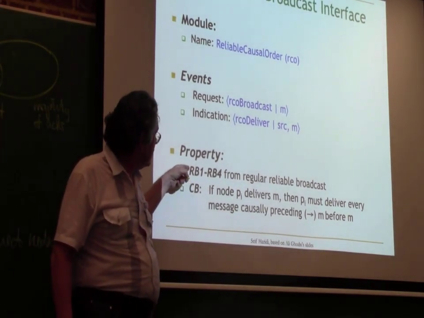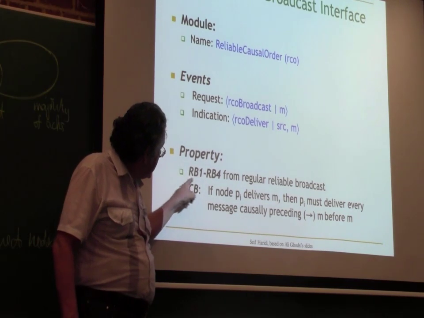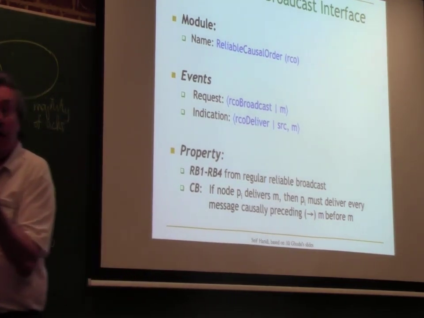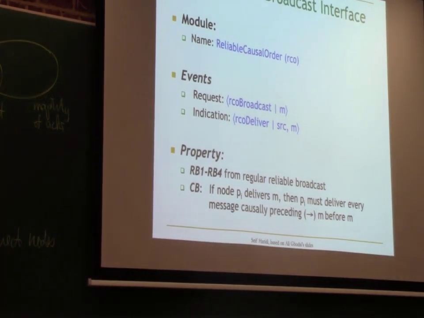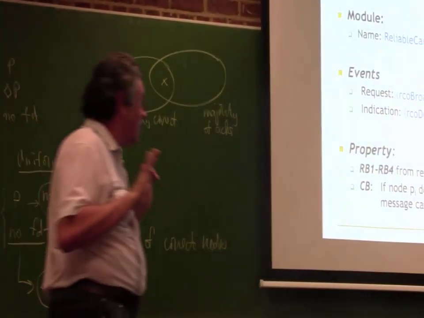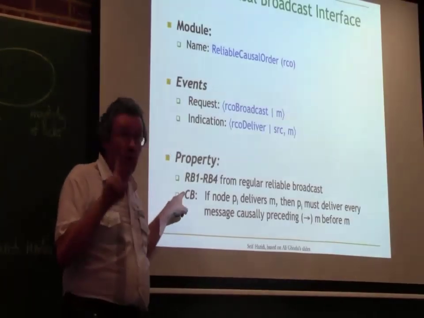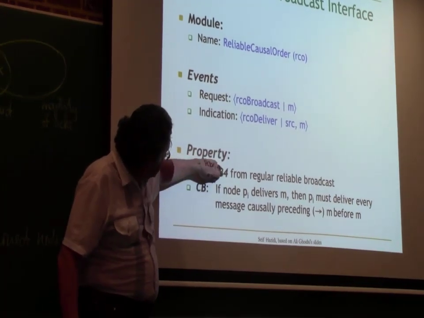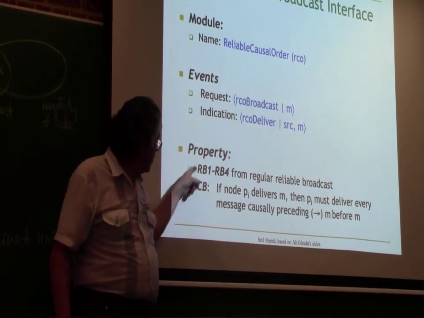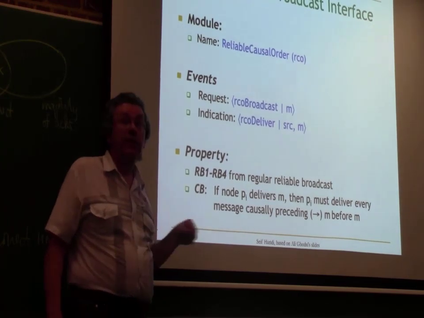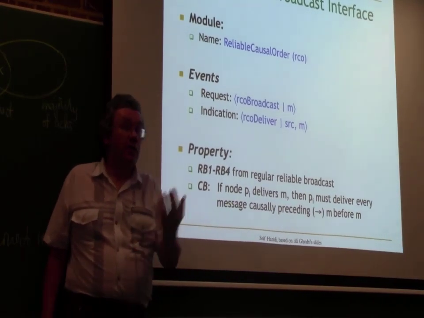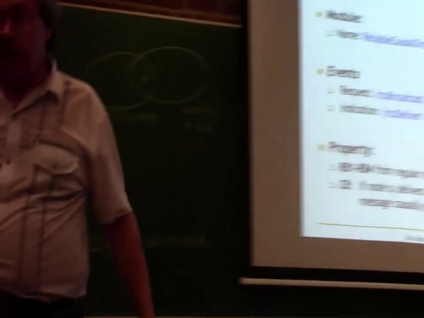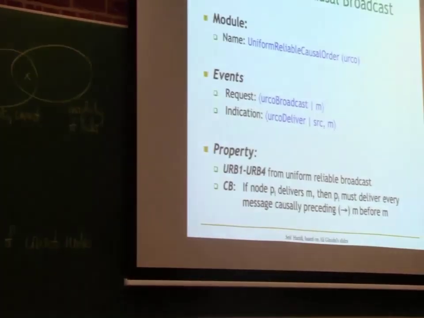So CB is just an extra safety property. It means we have to be a little bit more careful not to break the system. We have to worry about order. So some of the executions of reliable broadcast are not accepted. This is an extra safety condition: causality. So that's our specification, and now we can implement it.